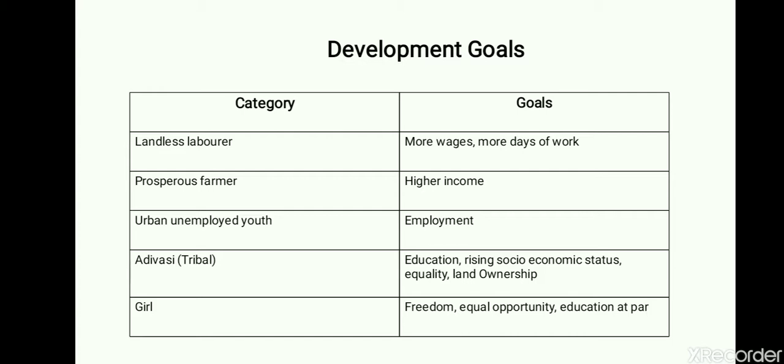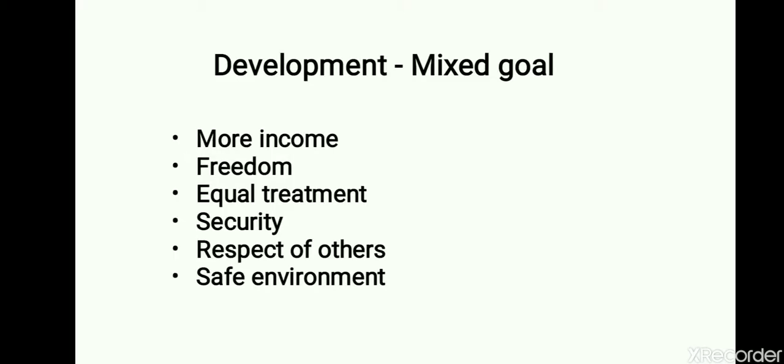So there are different development assessments or development goals that a person has. So we cannot say what is development for me would definitely be development for you. Every person has different development goals that he or she wants to achieve.